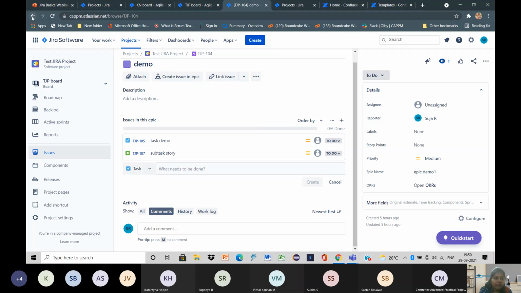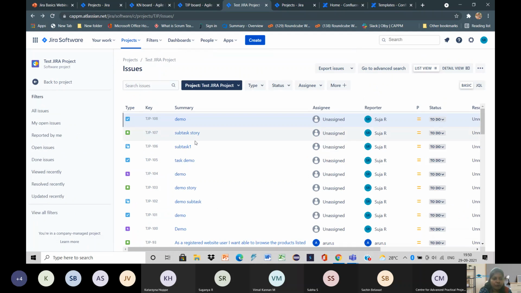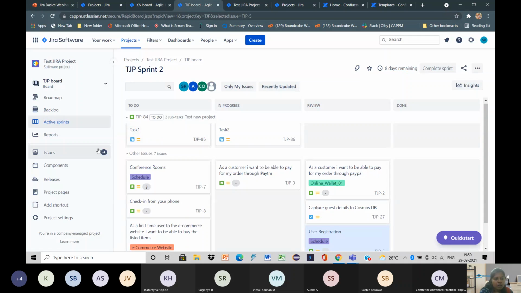Then we have certain options. Now if you go for an issue, I will show how it displays the issue details. Here we have an issue, conference room. I will click that.